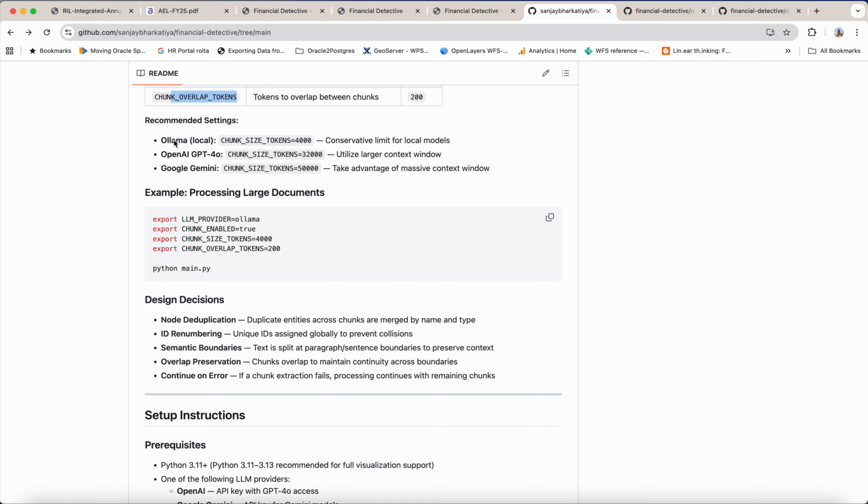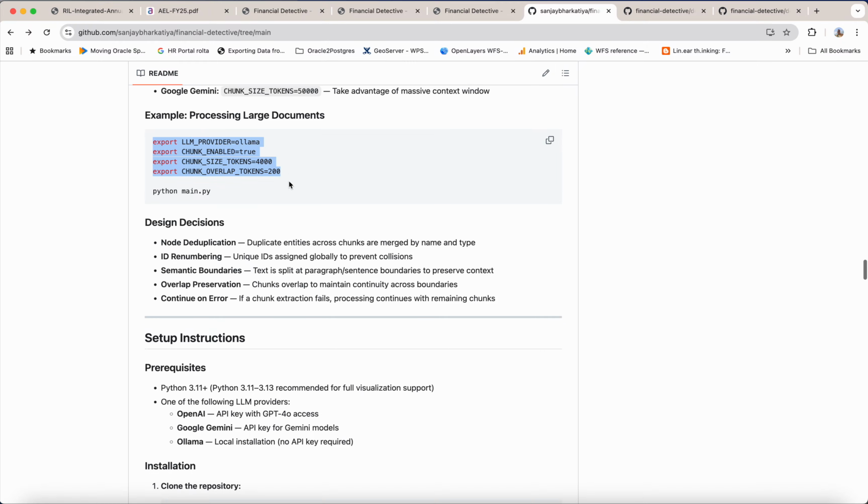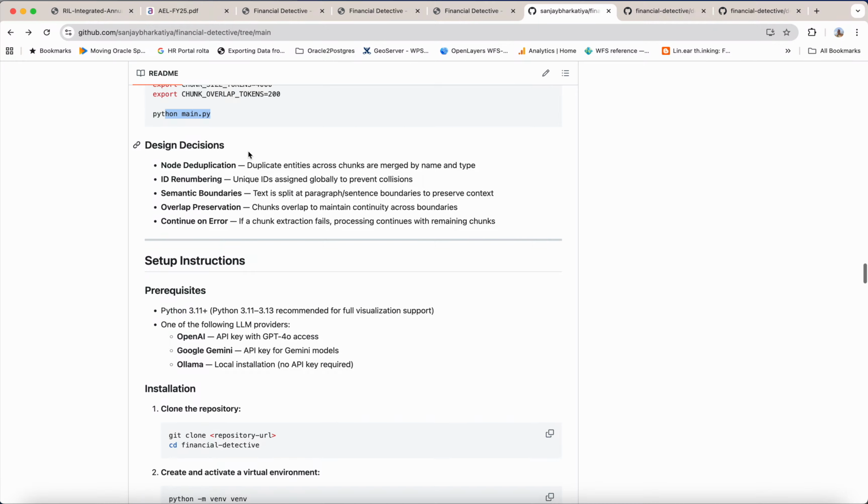These are the recommended settings that have been given. If you're running locally using Ollama, then give a chunk size of 4,000 because of your system limits. If you are using OpenAI, 32,000 is good, or 50,000 for Gemini. You can also export these settings initially through the export command and then run your orchestrator, or set these things in your .env file.